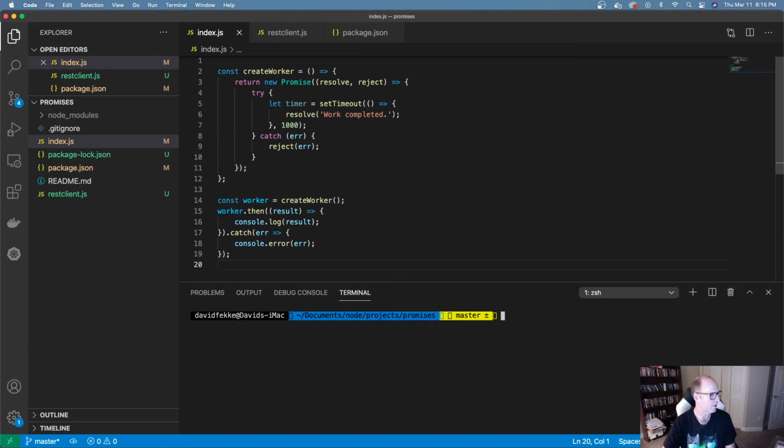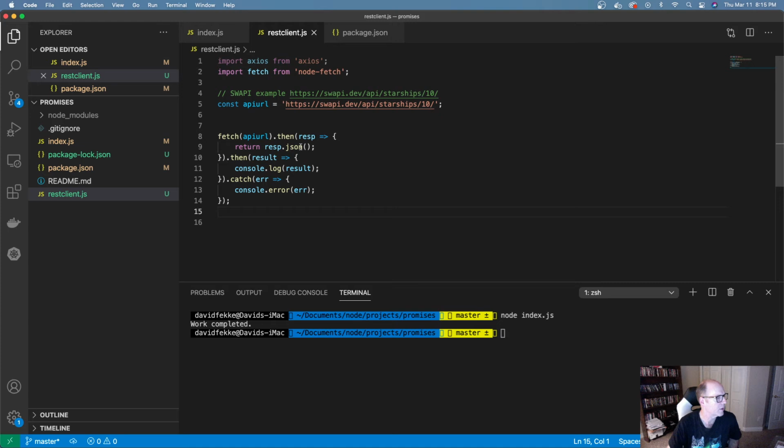So now if I try to go and run this, I can say node index. And now we can see that it took about a second to run, but our work has been completed. And this is great if you need to be able to create a promise, but there's a lot of different libraries and things that are already built inside of Node using promises.